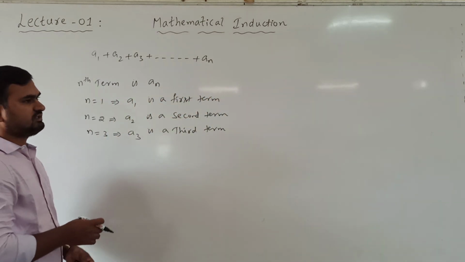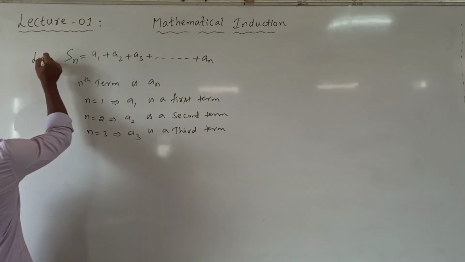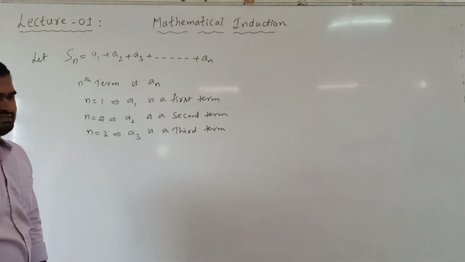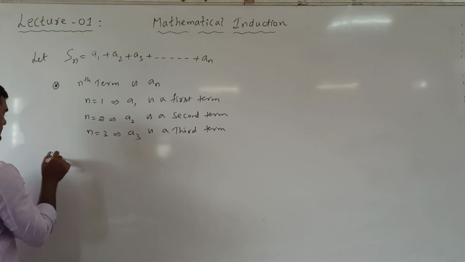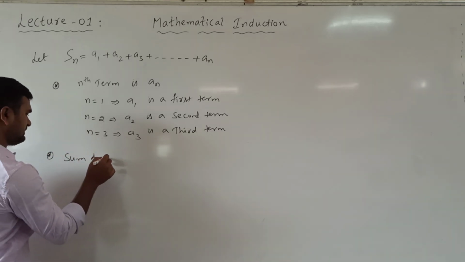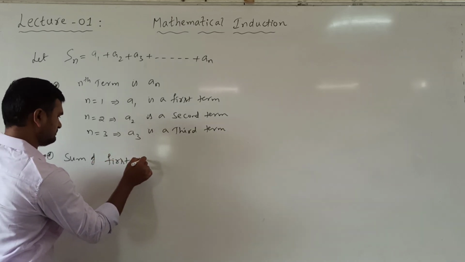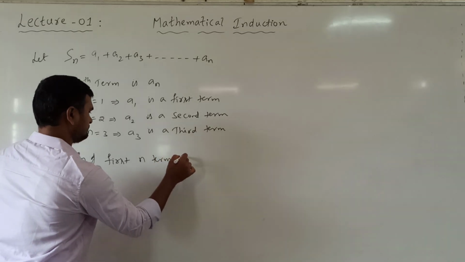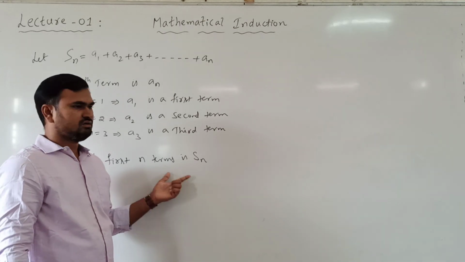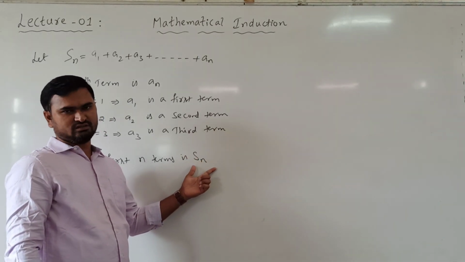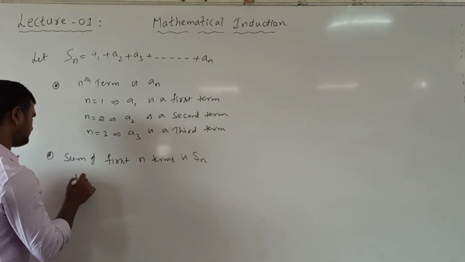Next, if I want to find the sum of these n terms, the sum of first n terms, it is denoted by Sn. In this sum of n terms, if I take some values for n, let n equal to 1.